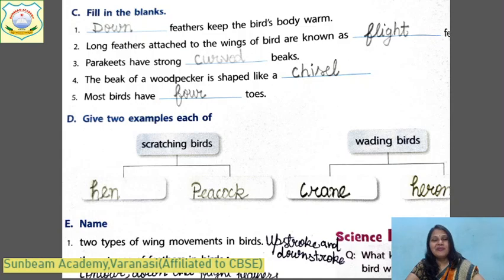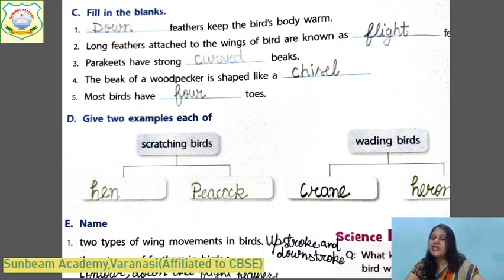And now give me the 2 examples of wading birds. They are cranes and herons. Cranes and herons. They have very long legs. What is the meaning of wading? Wading means walking through shallow water. What is the meaning of wading?